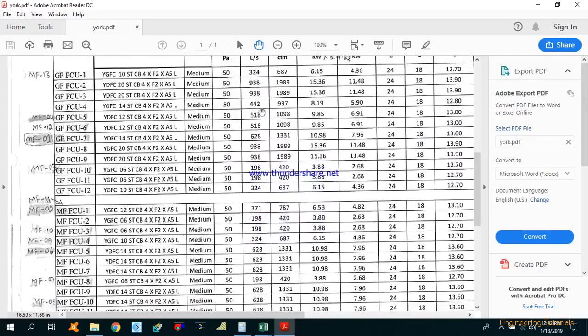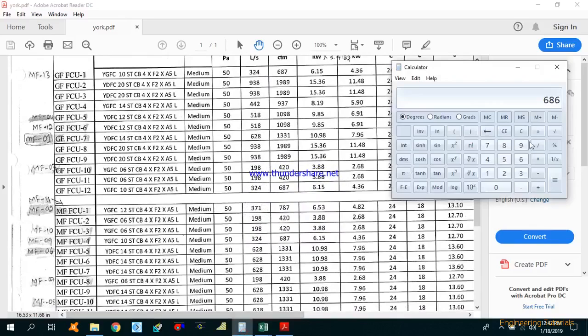Okay, if we select 2 more machines of 371 liters per second, how much will it be? It will be 742 minus 686. So okay, we are on the higher side, so let's select this machine. 2 FCU number 1, quantity 2, that is 371 liters per second, plus one machine FCU 2, that is 938 liters per second, so 1680 liters per second.